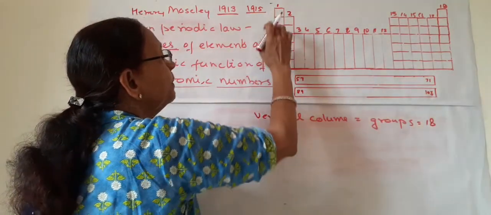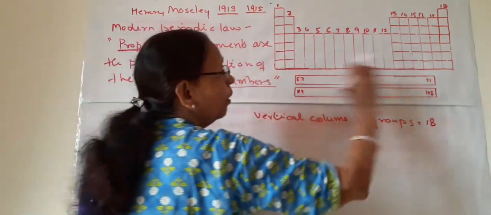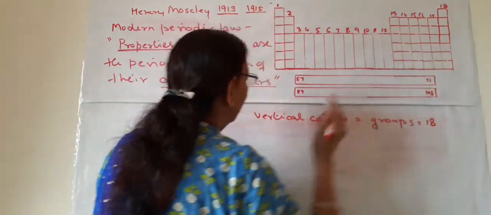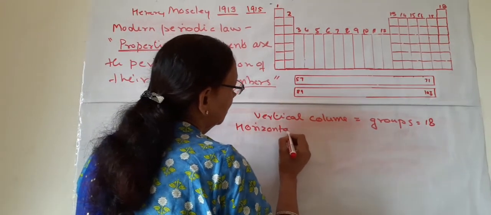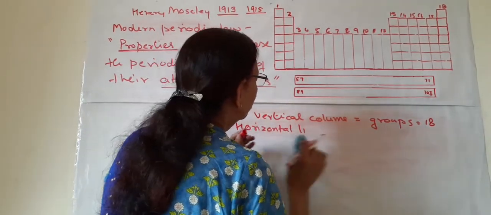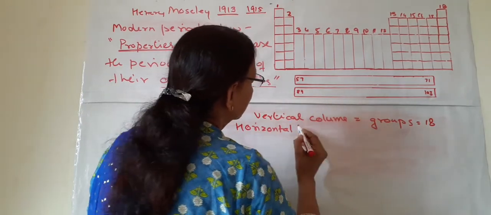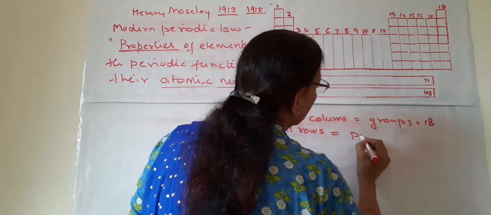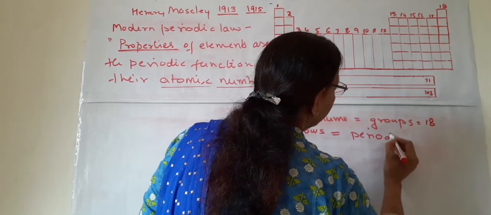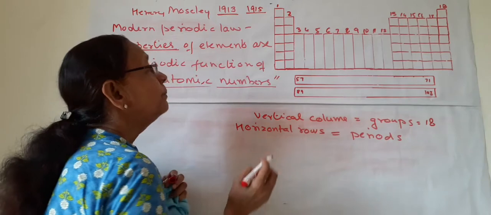And now coming to this side, these are horizontal lines. And these horizontal lines, rows, you can say lines or horizontal rows. These horizontal rows in this classification are known as periods.